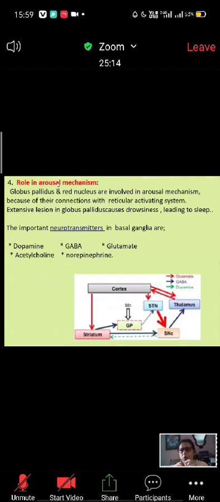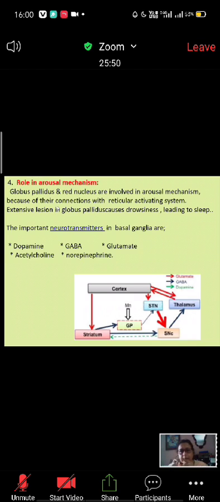Another function is arousal mechanism. Because you know the reticular formation is actually related, the globus pallidus and red nucleus are involved in arousal mechanism because they have connection with the reticular activating system. Now the reticular activating system fibers which go towards the cerebral cortex control the ascending reticular activating system, and the descending reticular activating system is also there. The ascending pathway is responsible for this arousal mechanism and alertness.